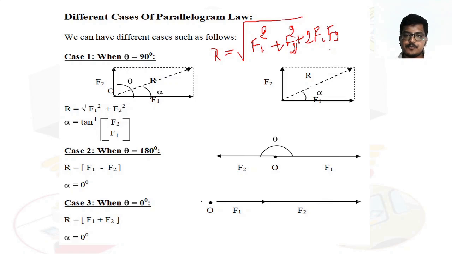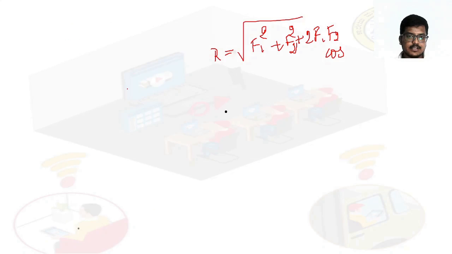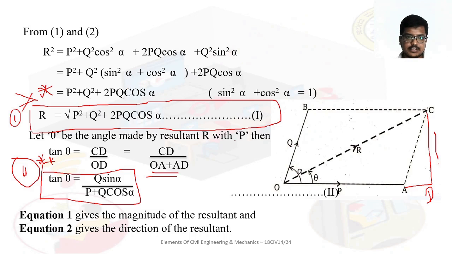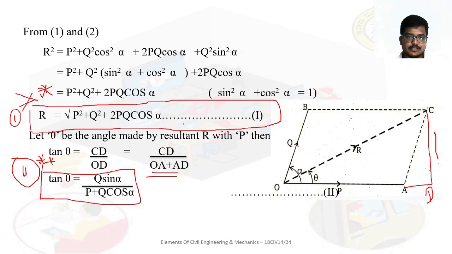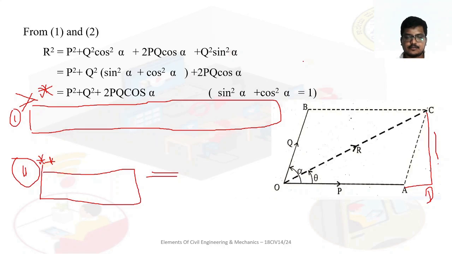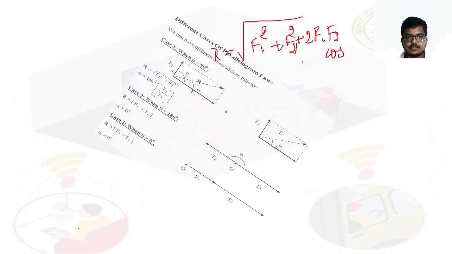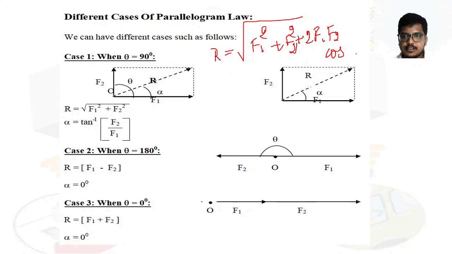Here the angle is theta, but we need to take the full value, that is alpha, so here we are taking cos theta. So this formula you need to use: R is equal to square root of F1 square plus F2 square plus 2 F1 F2 cos theta.